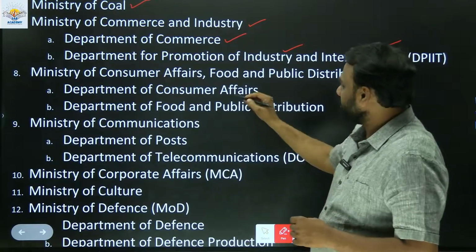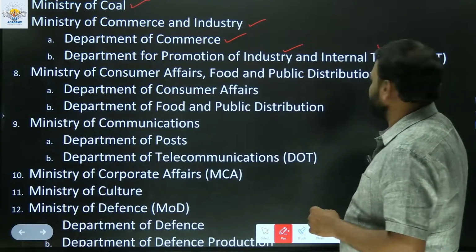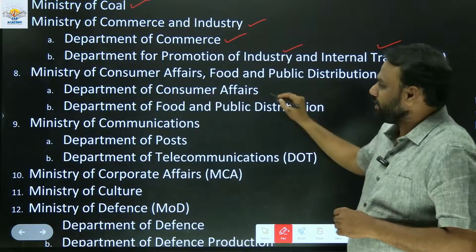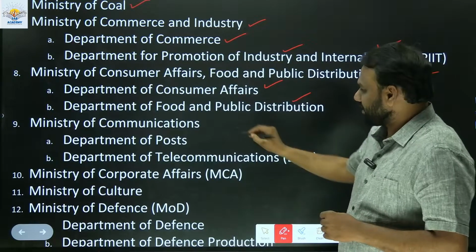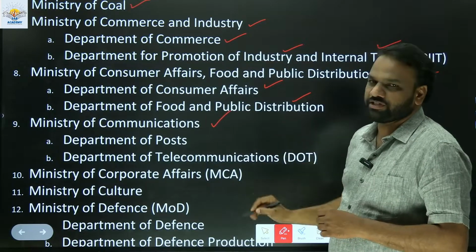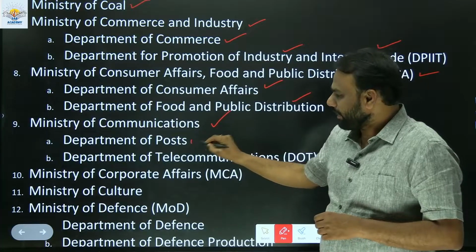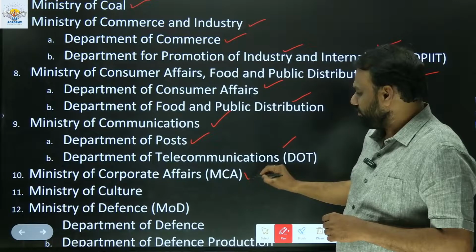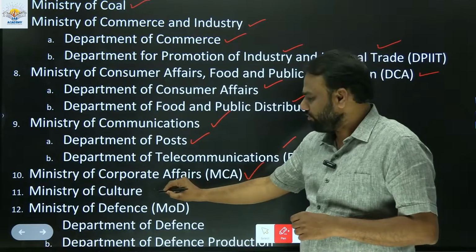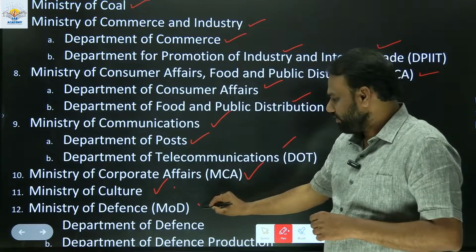Next, we have the Ministry of Consumer Affairs, Food and Public Distribution. Within this ministry, we have the Department of Consumer Affairs and the Department of Food and Public Distribution. Next, we have the Ministry of Communications. Within it, the Department of Posts and the Department of Telecommunications. Next, the Ministry of Corporate Affairs, the Ministry of Culture, and the Ministry of Defense.